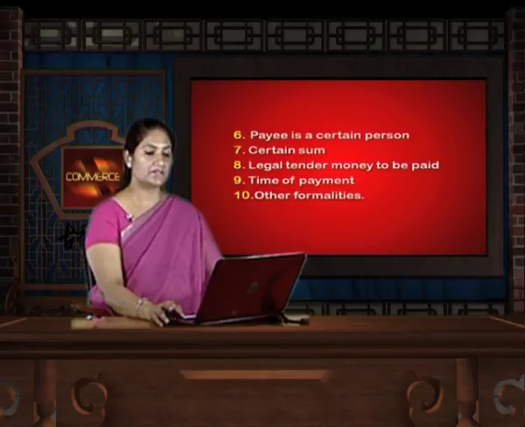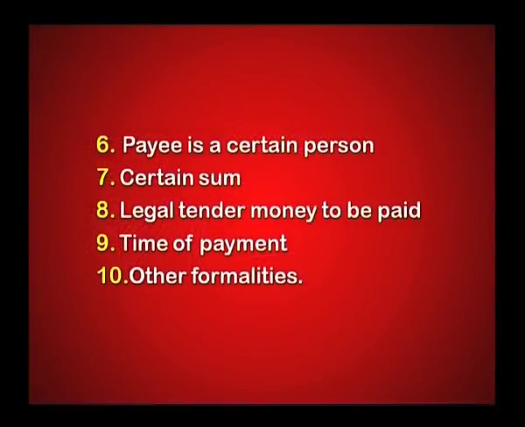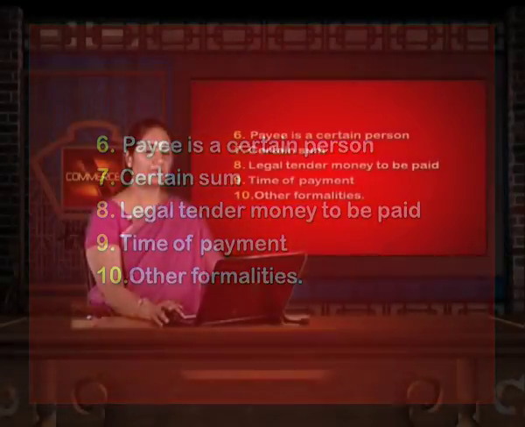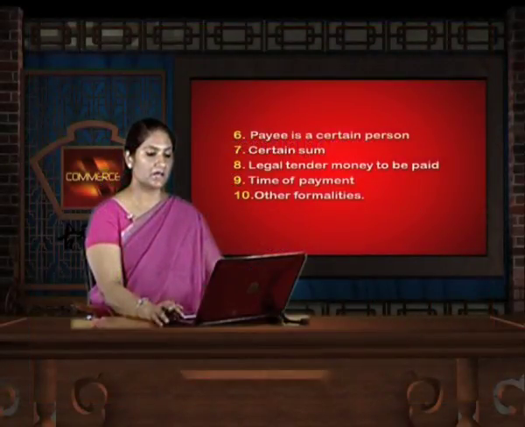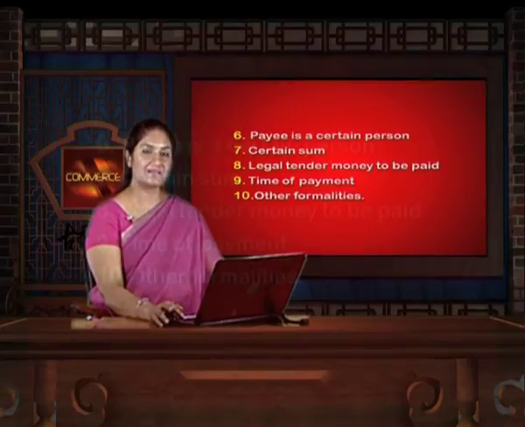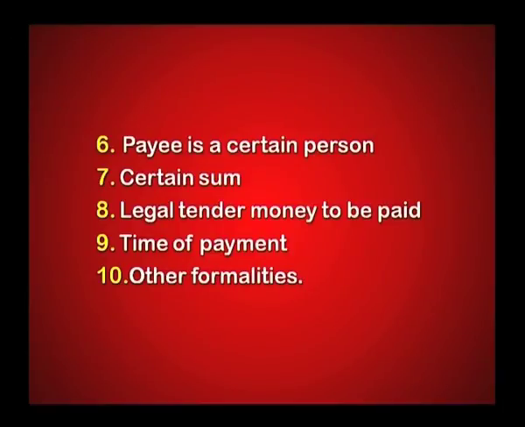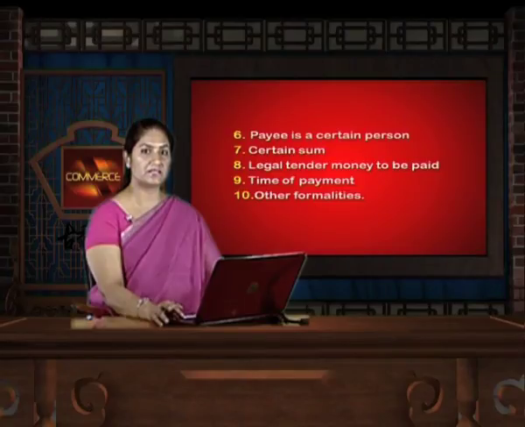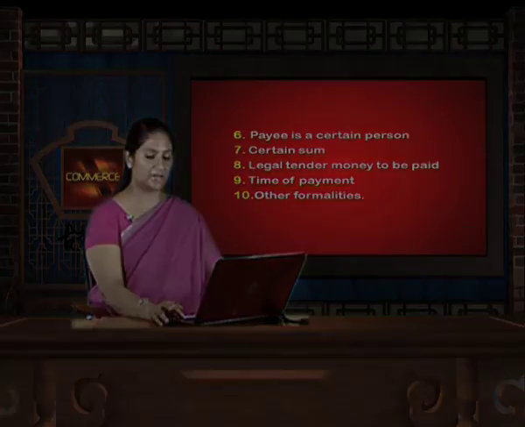The other conditions are the payee should also be a certain person, because a promissory note is a promise to pay a certain sum of money to a certain person. Therefore, the payee should also be marked with certainty. The sum should be certain, legal tender money should be paid, and the time of payment should be noted, and a few other formalities like the format being dated, signed, etc. have to be there.